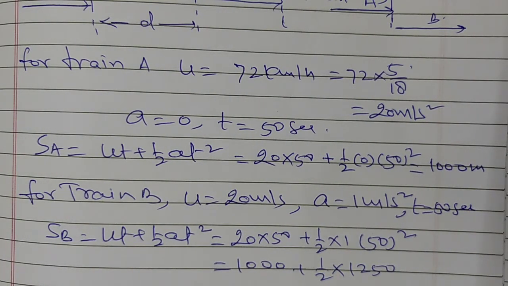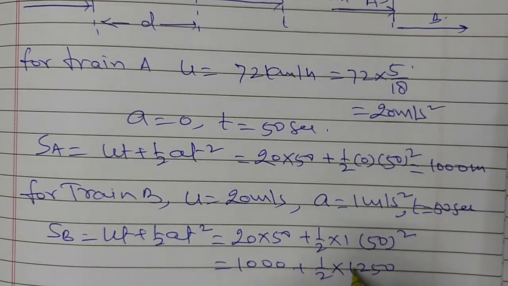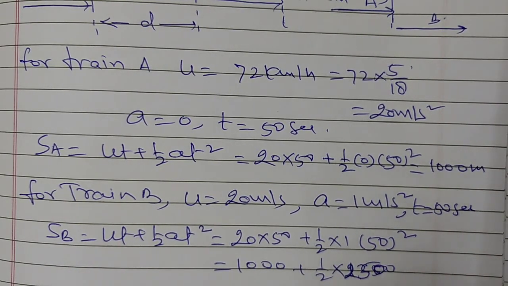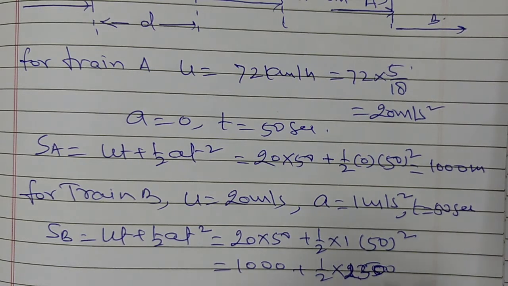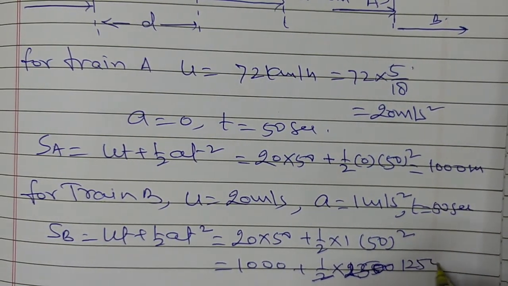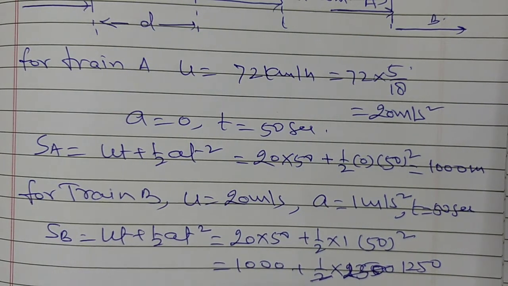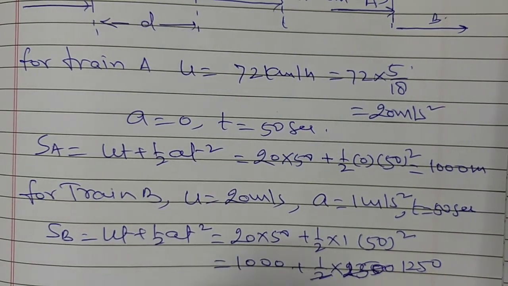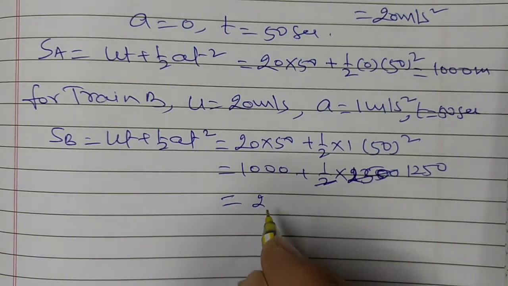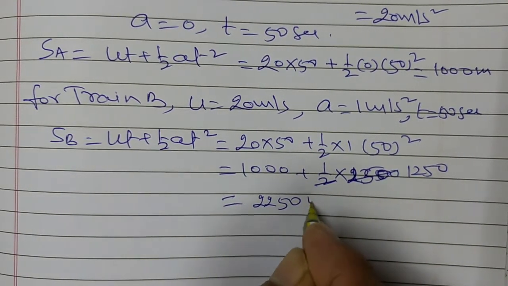On solving, this is 1000 plus half into 2500, which is 1250, so this is equal to 2250 meter.